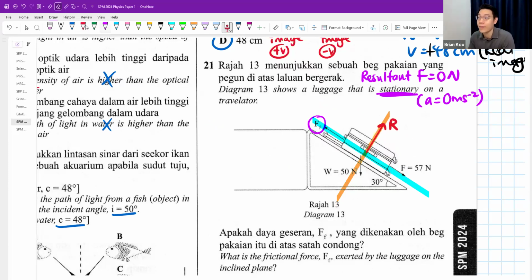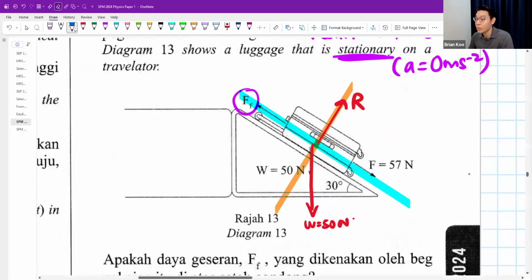So you want to make this W go on top of those T-shapes. And what I will do is split this force into like this and like that. The first thing that you must make sure you know is that the 30 degrees is going to come here.